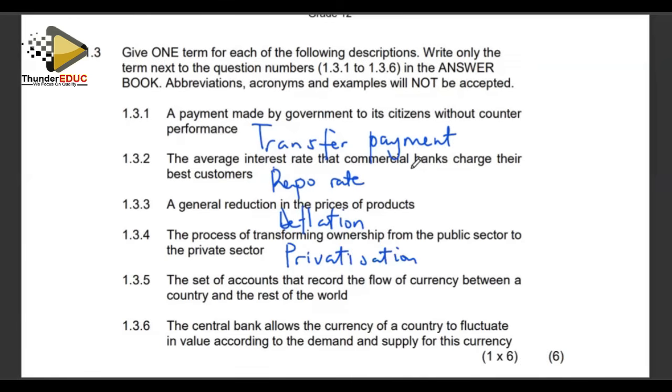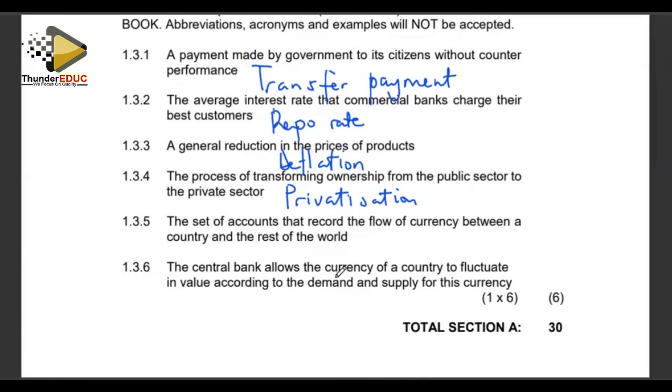The set of accounts that record the flow of currency between a country and the rest of the world. The accounts that are used to record the flow of currency between a country and the rest of the world, those are the balance of payment accounts. We call this the balance of payments.